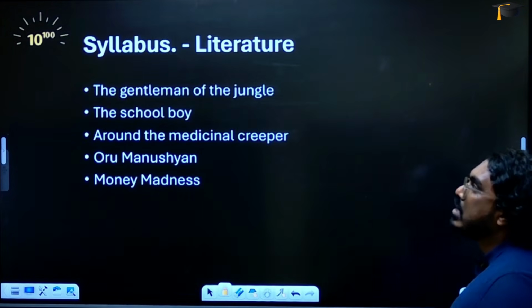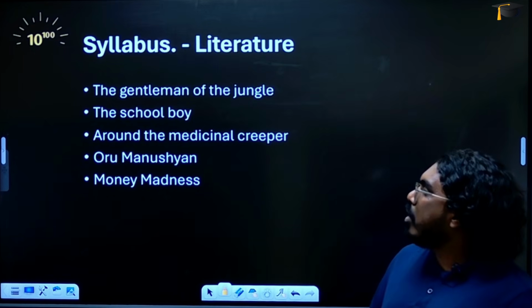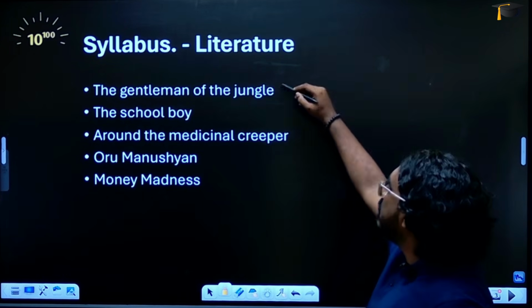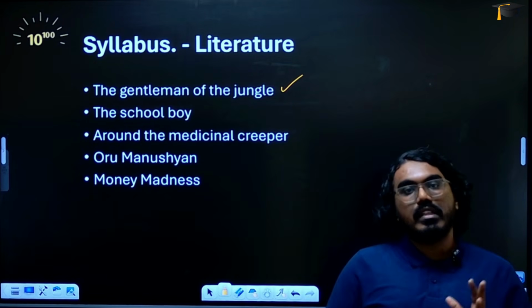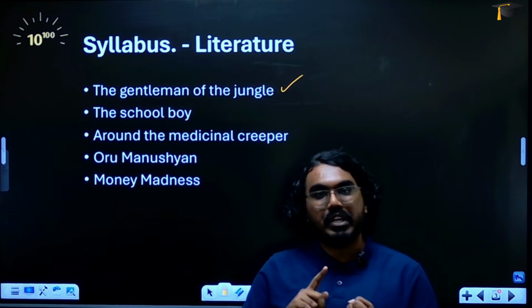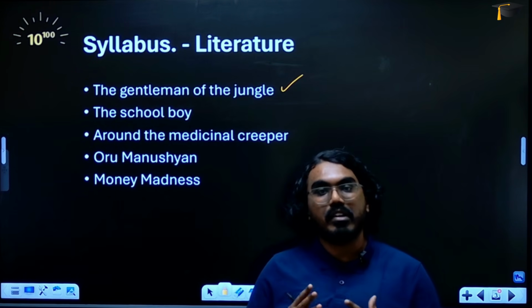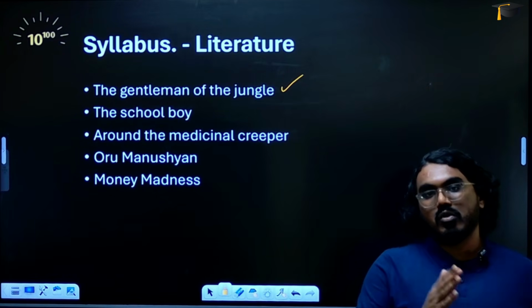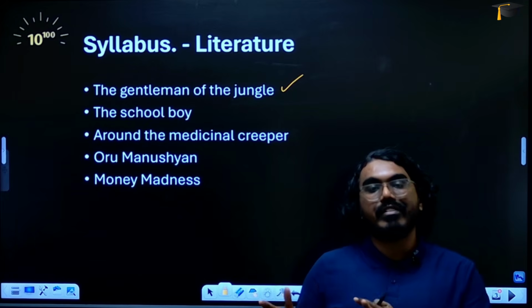Just very quickly, the different lessons that you have: around 2 poems and 3 lessons which you will be preparing for. You have Gentleman of the Jungle, which is a very simple story. In this story, number one, you need to know the theme of the story. It is about colonization, but the author writes it in the form of a fable. So you should know the different characters; there are different animals in this, and each animal has different roles.